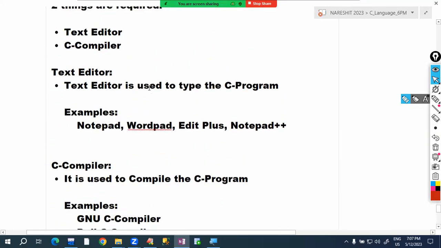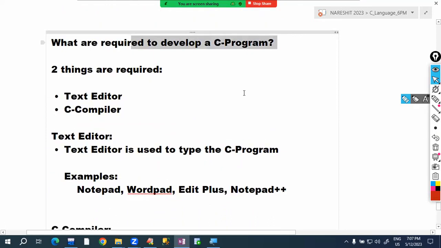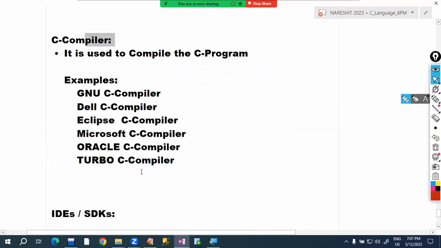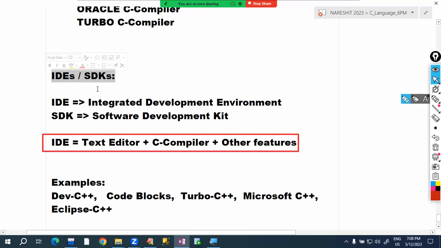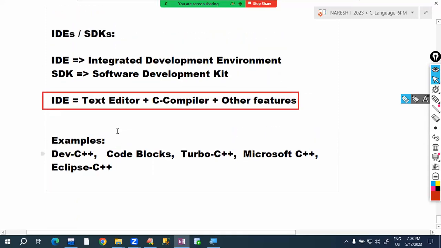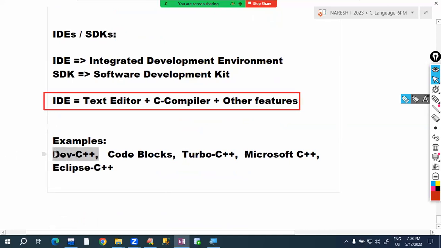So this is clear information regarding what is required to develop a C program. To type the program, a text editor is required. To compile the C program, a C compiler is required. Instead of installing a text editor and a C compiler separately, it's better to use IDEs. IDEs provide text editor plus compiler plus some other features also. In our course, we are using the Dev C++ IDE.